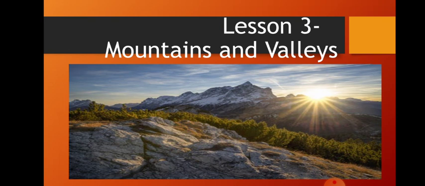First, let me tell you more about mountains and valleys. A mountain is a large landform that rises above the surrounding land in a limited area, usually in the form of a peak. They are made up of rocks and earth. Generally, mountains are higher than 600 meters. Those less than 600 meters are called hills.